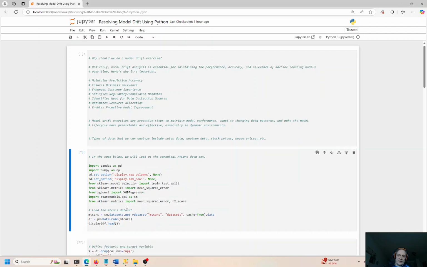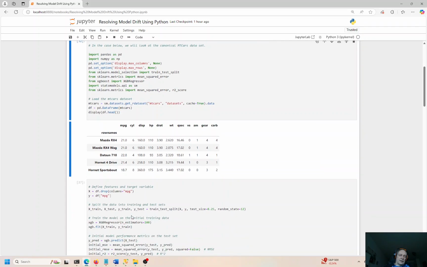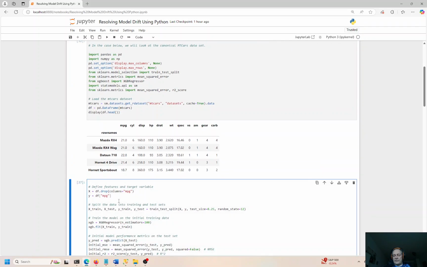So I'm going to import data from this canonical, very classical data set, MTCars. I introduced this in several of my other videos I've posted here. Okay, we're going to look at the independent and the dependent variables. Control Enter to refresh. The dependent is the Y, that's what we're trying to predict, and the X variable is the independent.